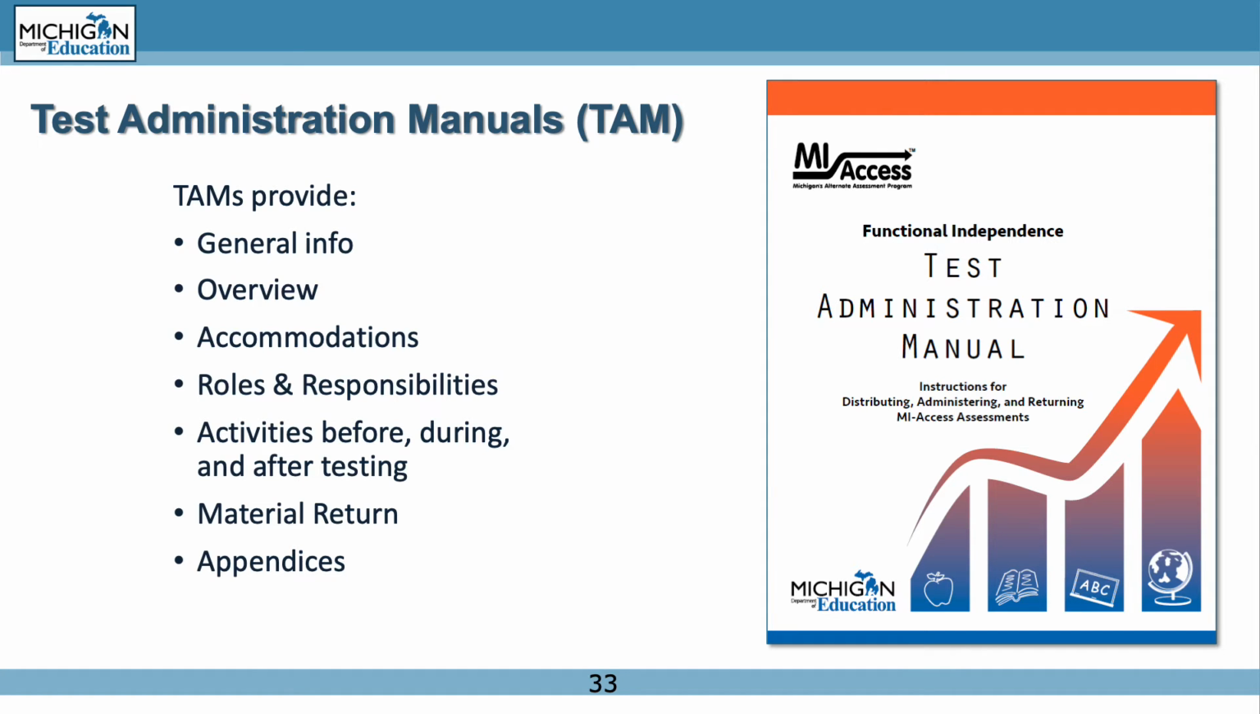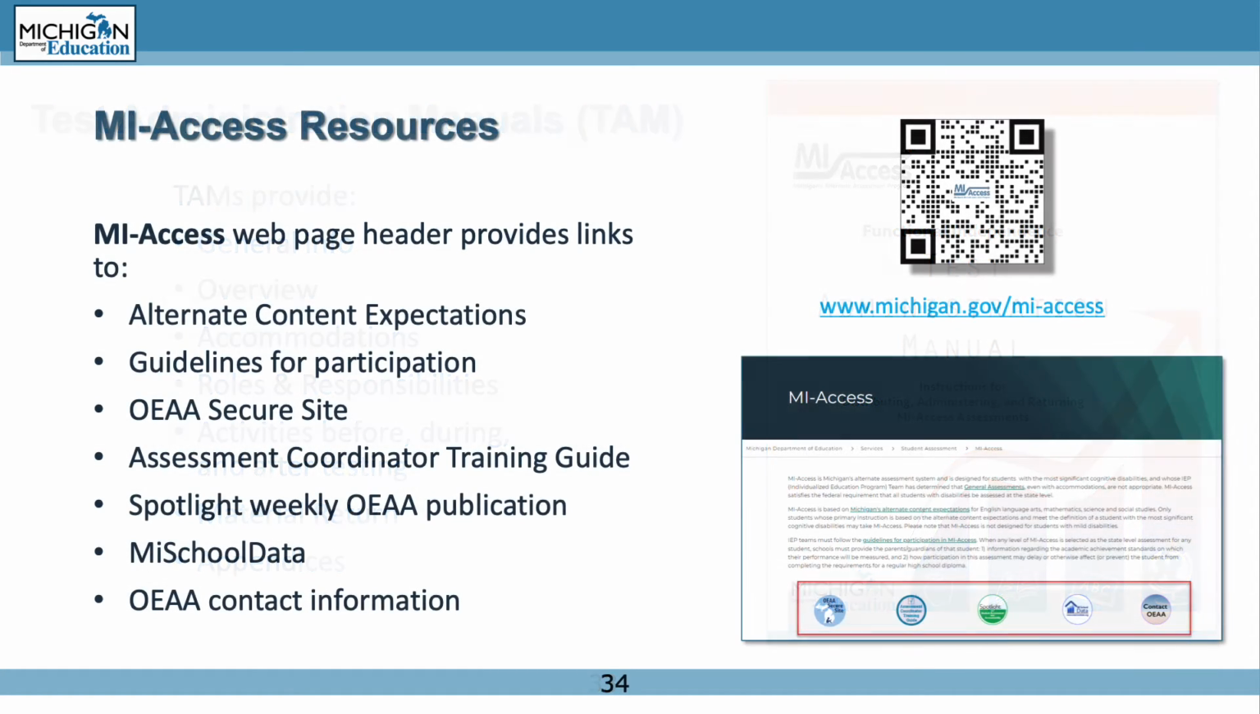of helpful materials. The My Access webpage provides several links to the following: the alternate content expectations, which are found in the webpage header. Guidelines for participation, also found in the webpage header. The OEAA Secure Site Login page. Also the Assessment Coordinator Training Guide. Our Spotlight Weekly publication. My School Data link. And the contact information for OEAA.